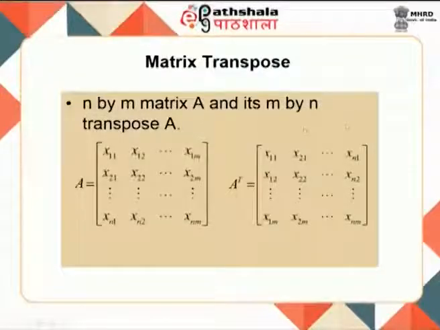So, n by m matrix A and its m by n matrix transpose A. So, this is x 1 1, x 1 2, this is a normal matrix, it will become x 1 1, x 1 2 and so on, and it becomes a transpose of that matrix. How to calculate, I am not going to talk about how to do the representation.